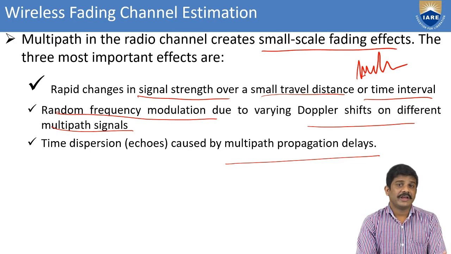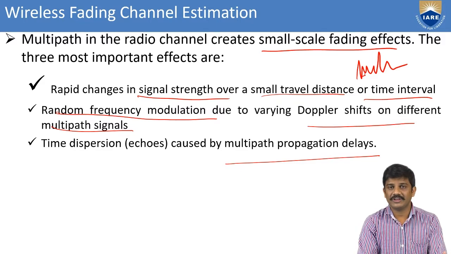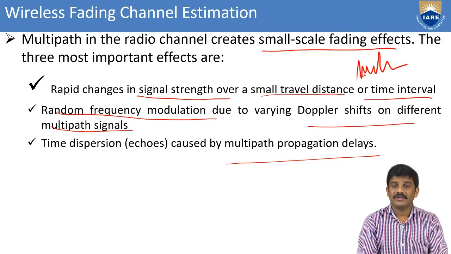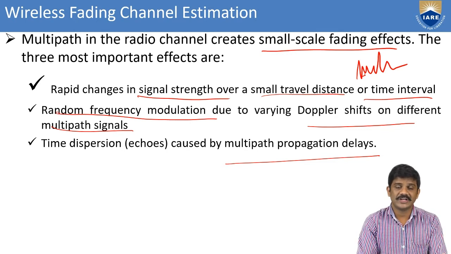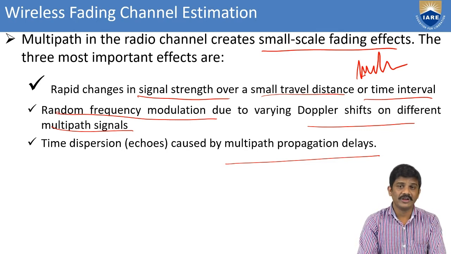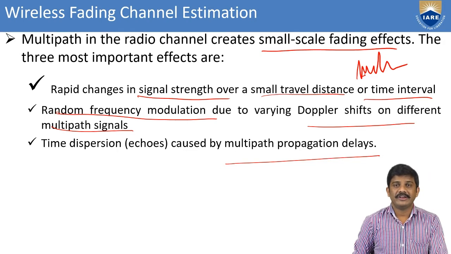The next one is random frequency modulation, which is due to the varying Doppler shifts on the different multipath signals. The next one is time dispersion, which is caused by the multipath propagation delays.